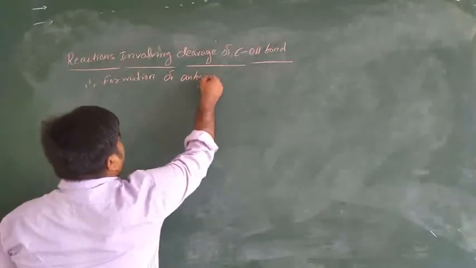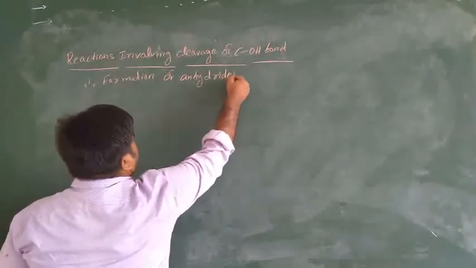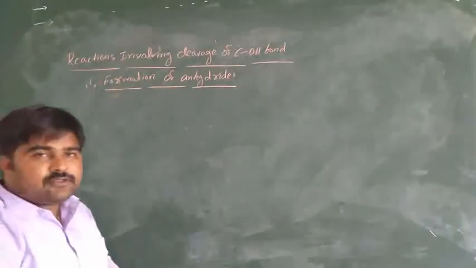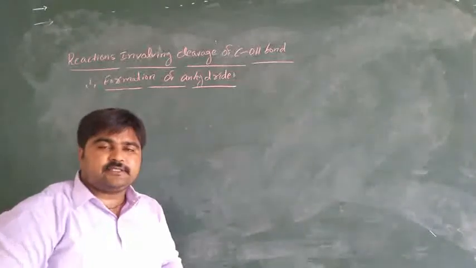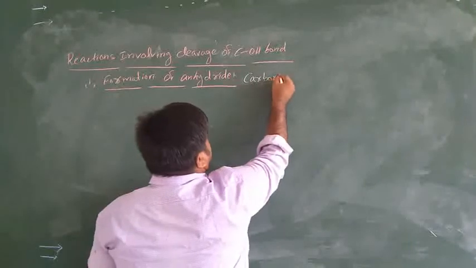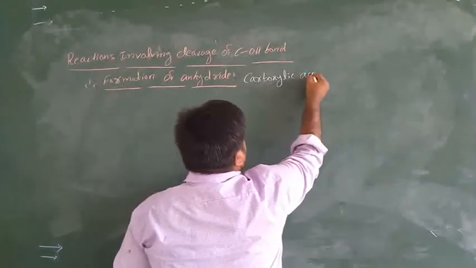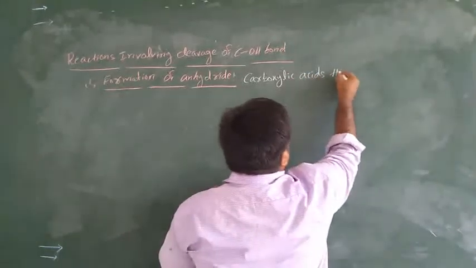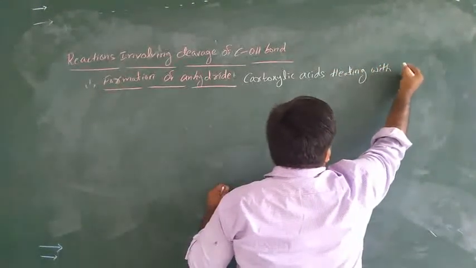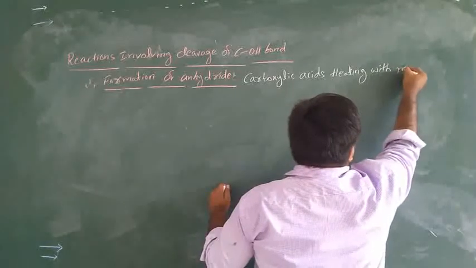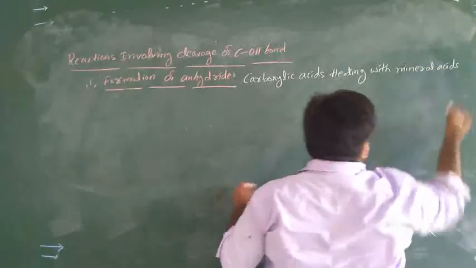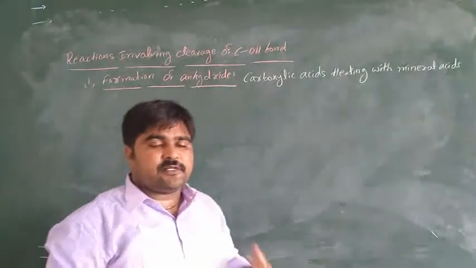Carboxylic acids are heated with concentrated mineral acids. Mineral acids means what? Like sulfuric acid, nitric acid, phosphorus pentoxide, like that.